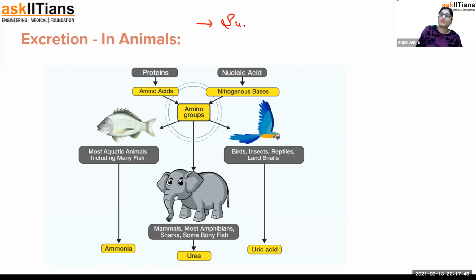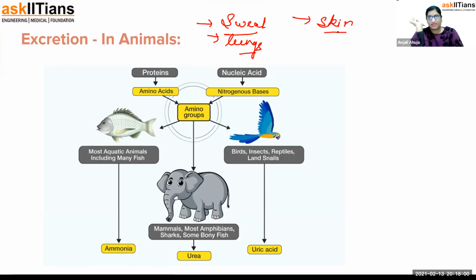Suppose I'm saying there are sweat glands present on my skin. They are also removing waste. I am excreting out carbon dioxide by breathing. That's also waste. On the skin also, sweat and other salts, urea, uric acid, and nitrogenous waste is released. Is that clear? Other than that, there is a specific excretory system also.